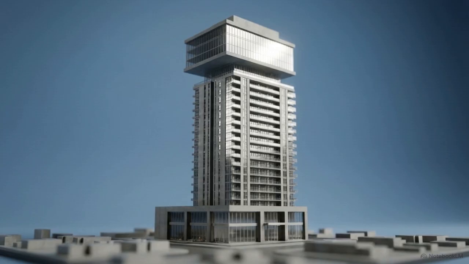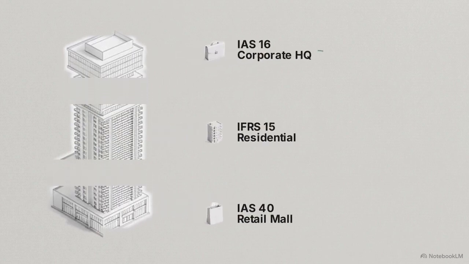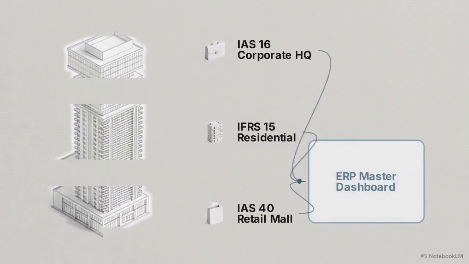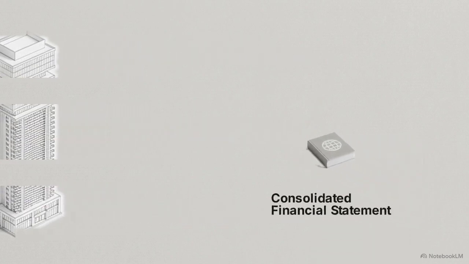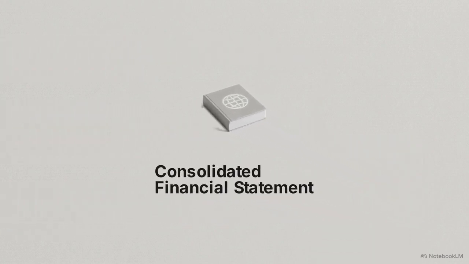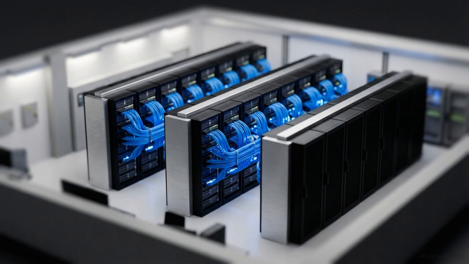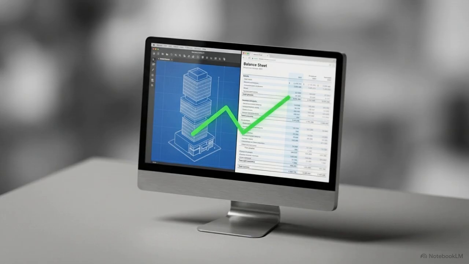We must now re-examine this completed tower as a unified financial entity rather than isolated floors. The separate accounting realities of IFRS 15, IAS 40, and IAS 16 must aggregate perfectly into a single organizational financial statement. Managing these parallel, highly complex data streams requires integrated ERP systems. Enterprise resource planning systems are centralized software platforms that connect operational data directly to financial reporting.